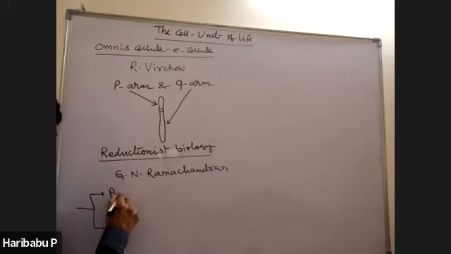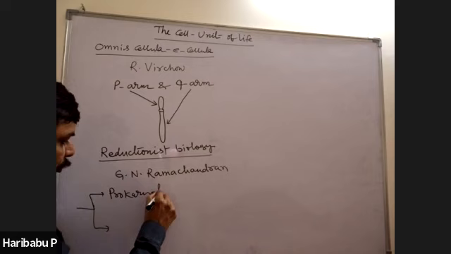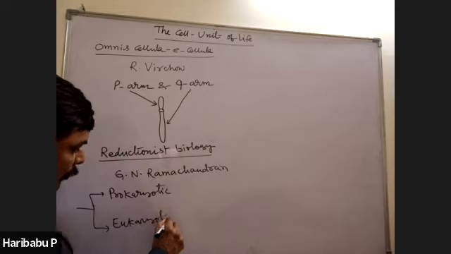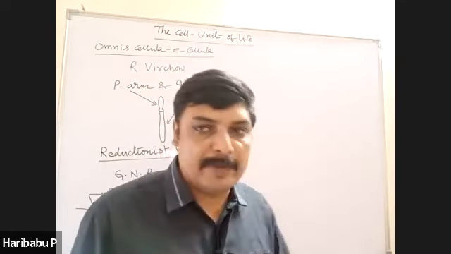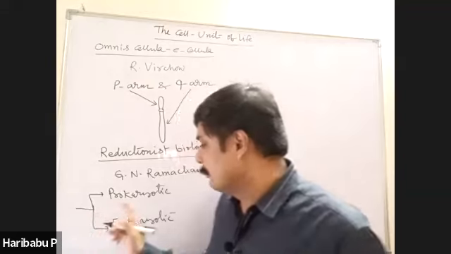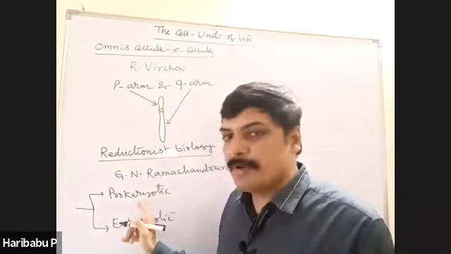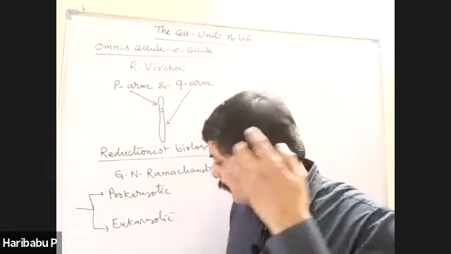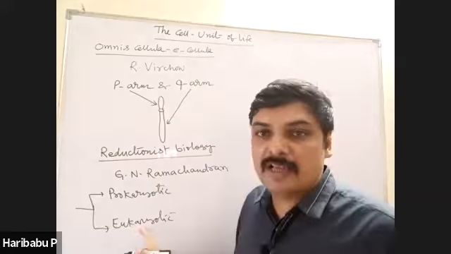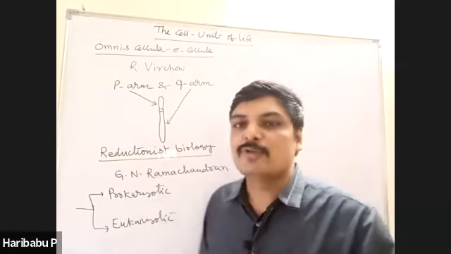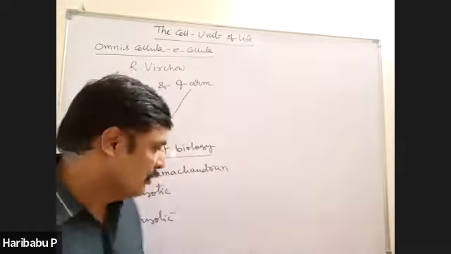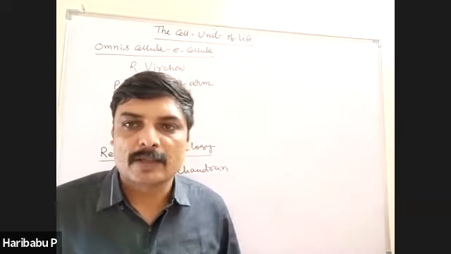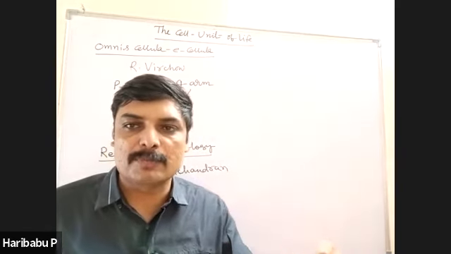Then the cells are broadly divided into two types, namely prokaryotic cells and eukaryotic cells. The main difference is that the membrane-bound nucleus and membrane-bound cell organelles are absent in prokaryotic cells. Membrane-bound nucleus and membrane-bound cell organelles are present in eukaryotic cells. Bacteria is a typical example for prokaryote. Plant cells and animal cells are examples for eukaryotes.